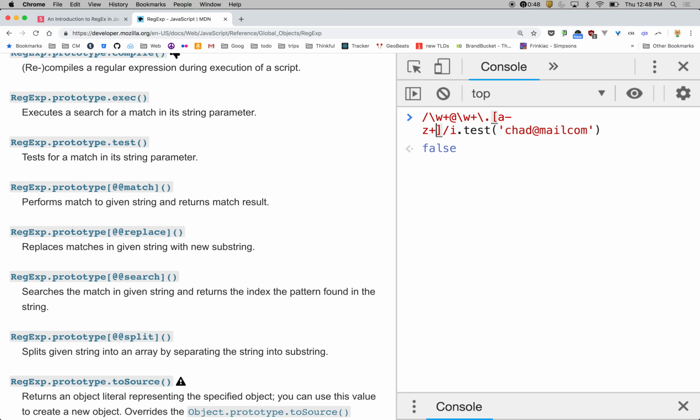Plus. Is that going inside or outside? Outside. Okay. And then on the very end, there we go. All right, it's a match.